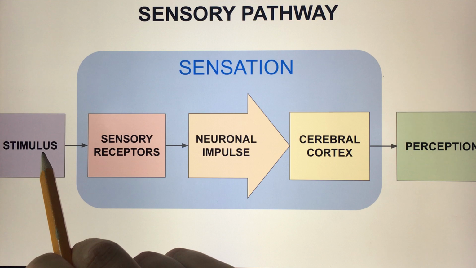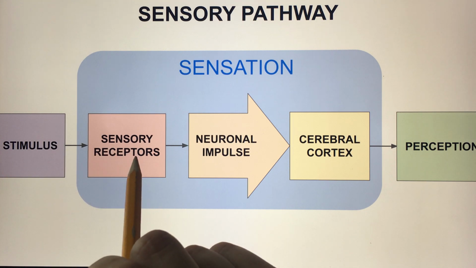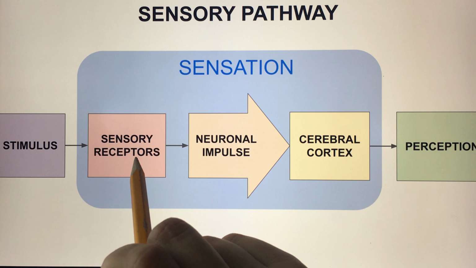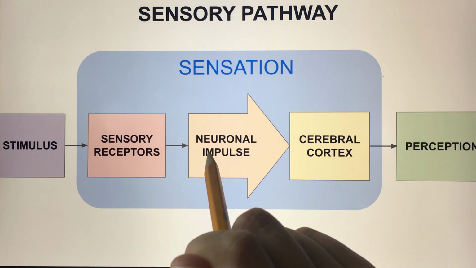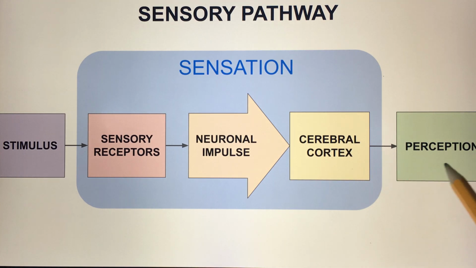So the stimulus will be the scent of flowers, the chemicals that the flower radiates and exudes, and the sensory receptors will be the smell receptors, olfactory receptors in our nose, that will get activated by the stimulus and create a neuronal impulse that will travel to the brain through afferent nerves, and the brain will create a perception of scent.